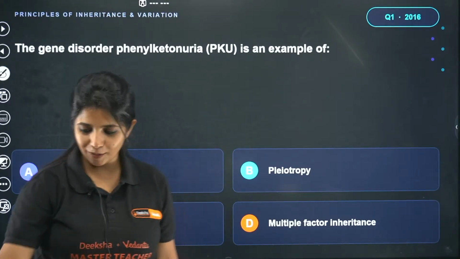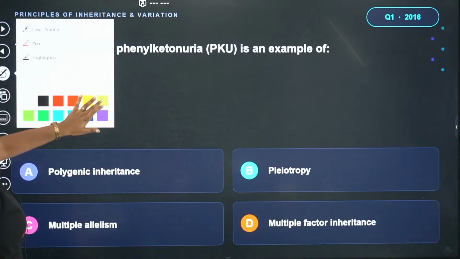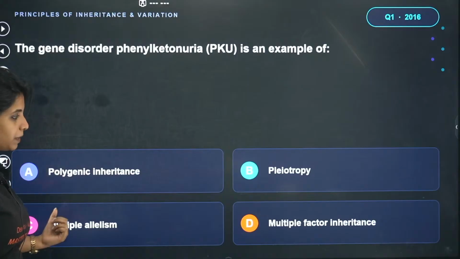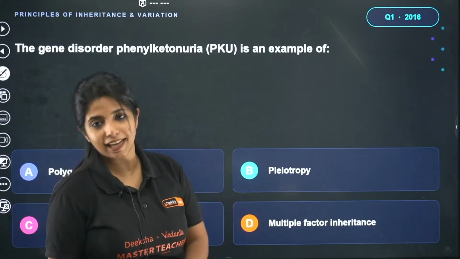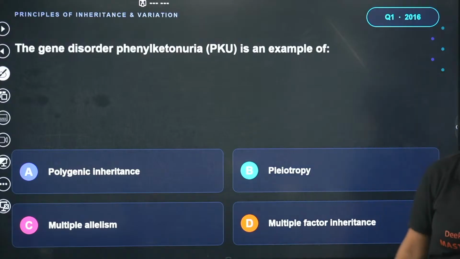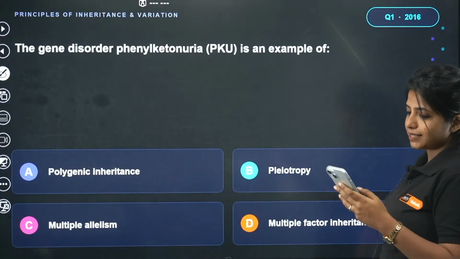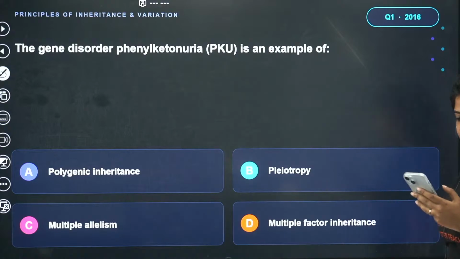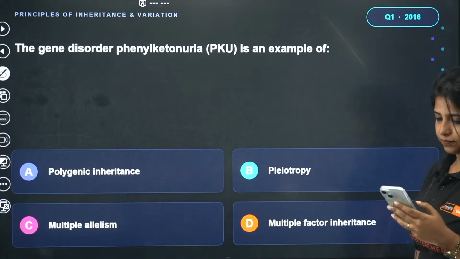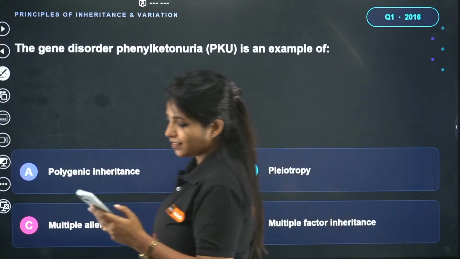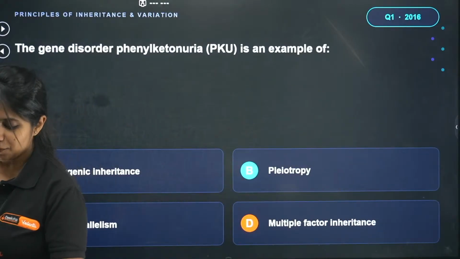Here goes the first question out there. The gene disorder phenylketonuria is an example of polygenic inheritance, pleiotropy, multiple allelism, or multiple factor inheritance. What do you think is the answer for this particular question? The gene disorder phenylketonuria is an example of what? You have 4 options out there. You have to choose from these 4. Pavan says the answer for this question is going to be B. What about others?